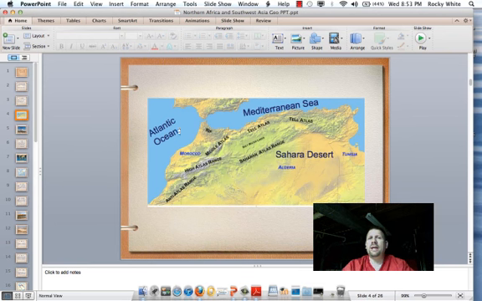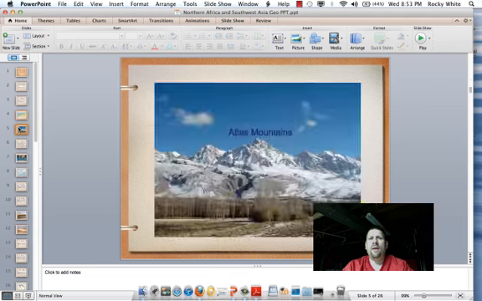In this slide here, you see the Atlantic Ocean and Mediterranean Sea as they lay right up next to the Atlas Mountains in Northern Africa. We also see the Northern African countries of Morocco, Algeria, and Tunisia. Also notice here the gigantic desert, the largest dry desert in the world, the Sahara Desert, which we'll talk about in a later slide. I've also included a picture of the Atlas Mountains, probably not what you'd think, being bordered by an ocean and a desert on the south side. Notice these mountains are pretty tall, snow-covered, but on the back side, the very hot and dry Sahara Desert.